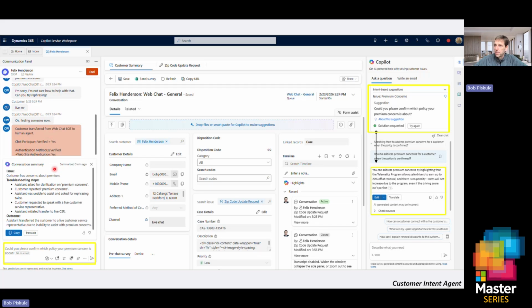What it's already telling me here with my intent agent is if I just hit tab, it sends this out to the customer. So based on this intent, we're probably going to need to understand what policy the premium concern is about. And what's driving that visually for my live service representative is over here to the right. So here we detected our issue. Our intent is regarding premium concerns.